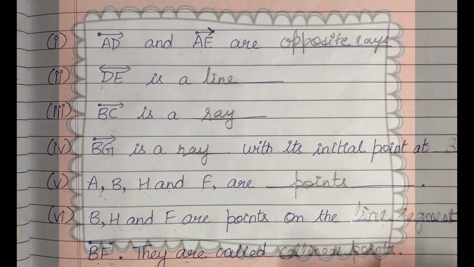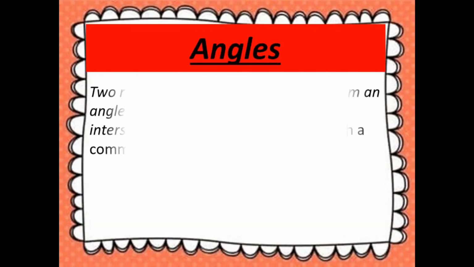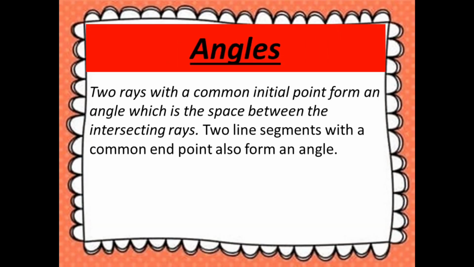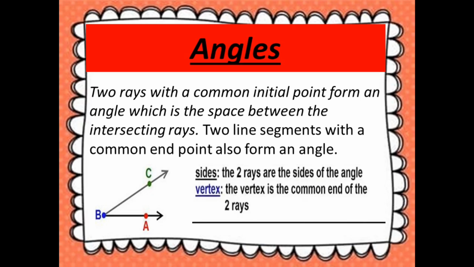Next topic is angles, and it says that two rays with a common initial point, initial means starting point, form an angle which is the space between the intersecting rays. Or two line segments with a common end point also form an angle. Here angle CBA is shown to you. In this, the two rays BC and BA are the sides of the angle, and the vertex is the common end of the two rays, and here the vertex is B. Hopefully it is clear to you.